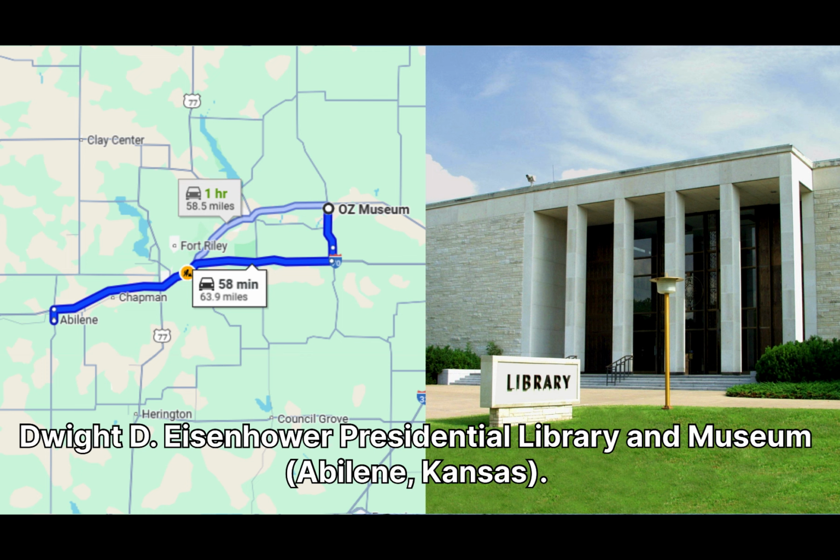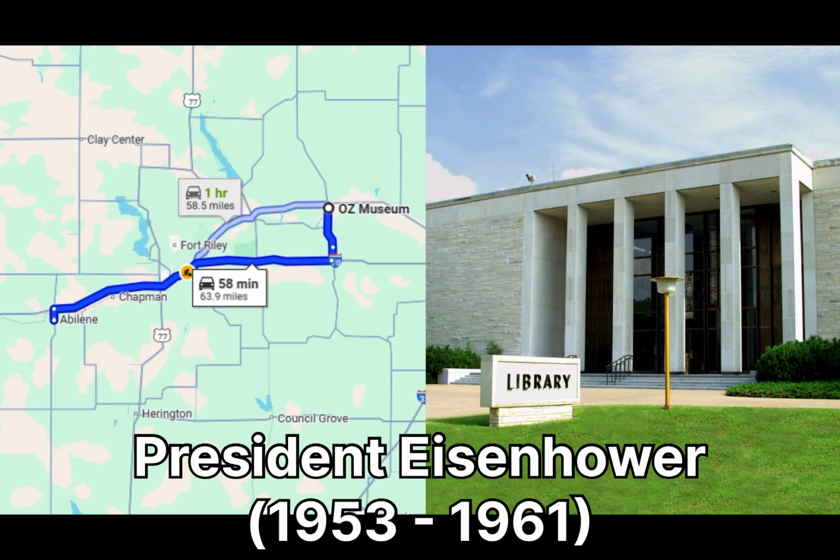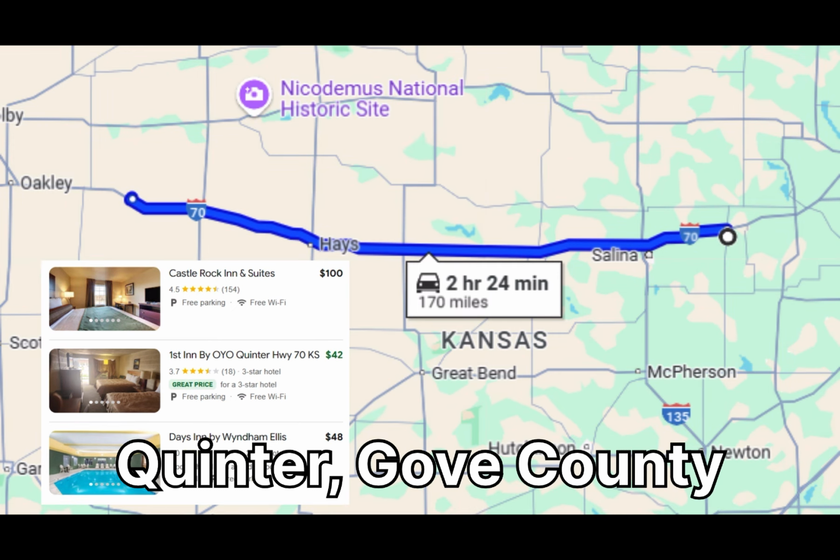Eisenhower Presidential Library and Museum in Abilene, Kansas. Dwight D. Eisenhower was the president from 1953 to 1961, who's known for creating the interstate highway system and supporting civil rights. Lastly, drive to Quinter in Gove County, Kansas, where you'll be staying for the night.